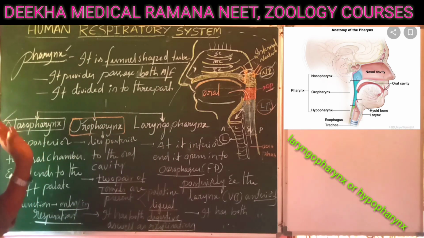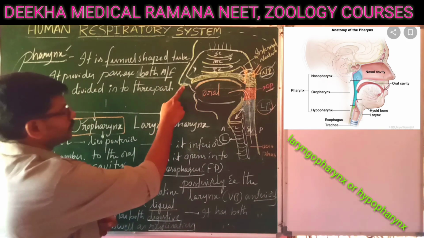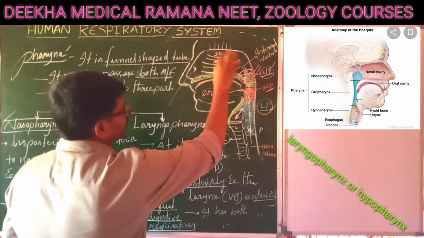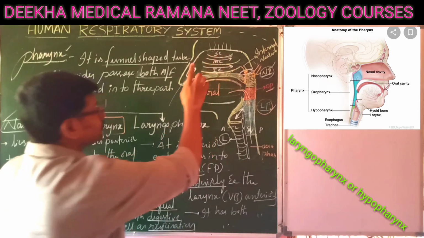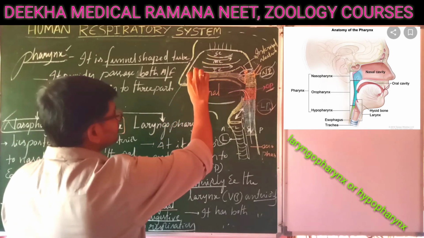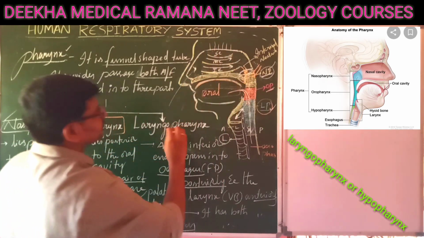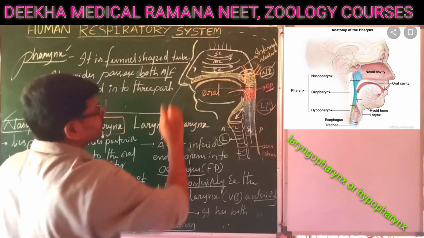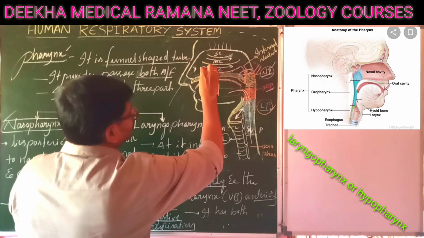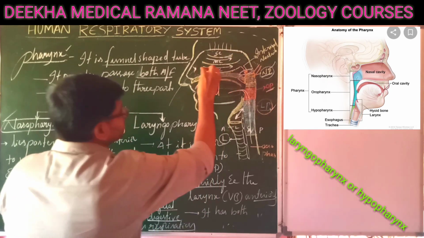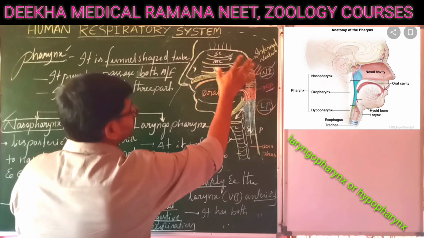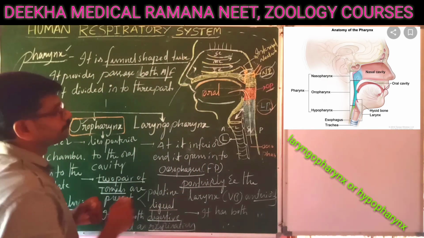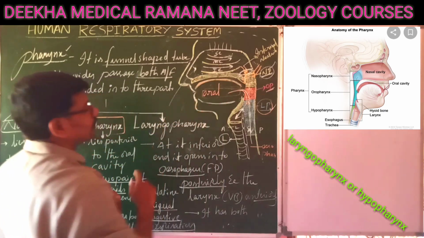Till now we have completed the external nostrils and nasal cavity. This total is the nasal cavity or nasal chamber, because some books say the nasal chamber contains four parts: nasal septum, olfactory epithelium, respiratory epithelium, and conchae. These four parts come under the nasal chamber. Then it opens into the internal nostrils.